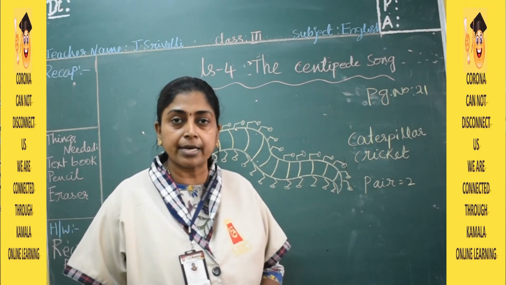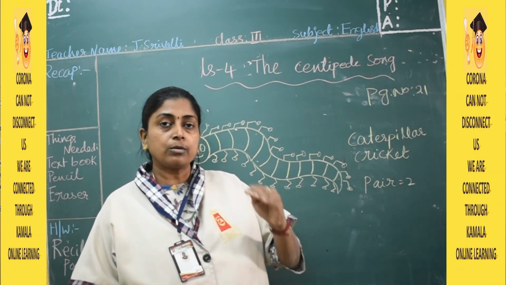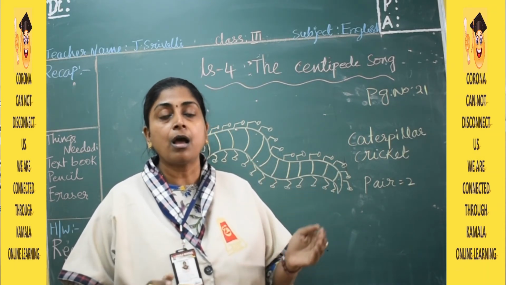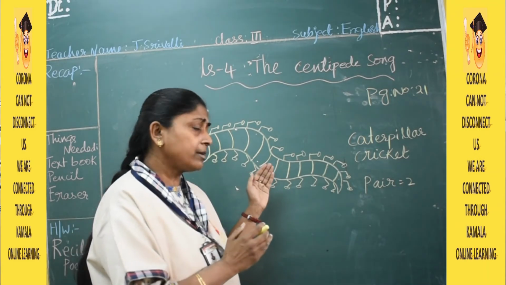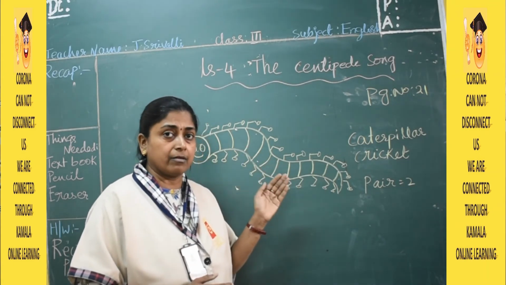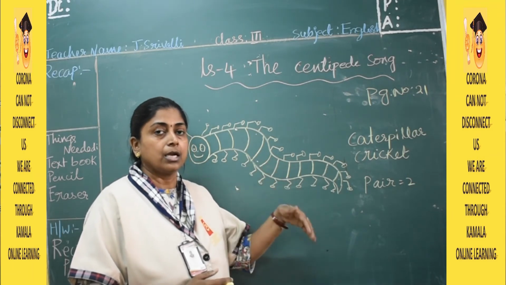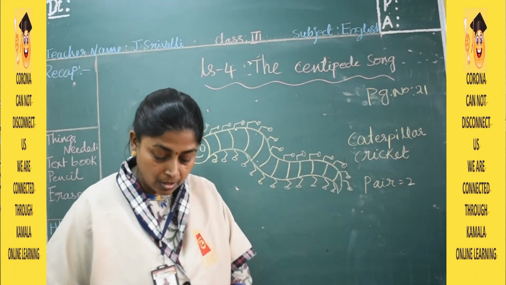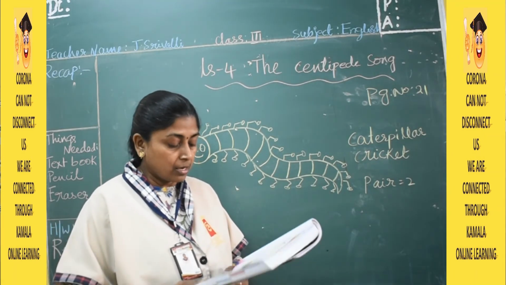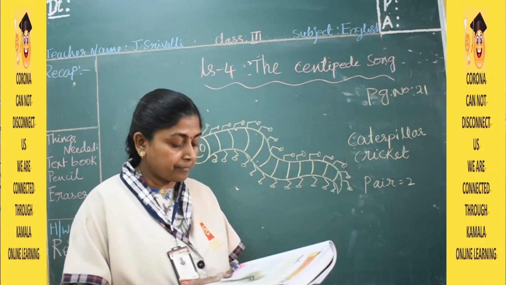You get the sound now, children? So comparing with the army of soldiers, how they march, even the centipede while walking on the small stones gives the sound of crunching of the small stones. Hope you understood, children. Moving on to the next stanza.